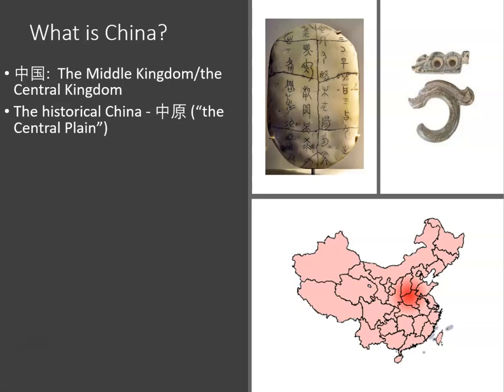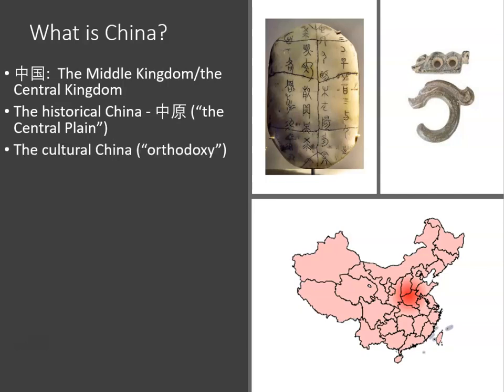Now, those oracle bones can be dated back to as early as 1250 before the birth of Christ. They are the earliest written scripts for the Chinese language. So that is historical China, which corresponds to the Central Plain area.